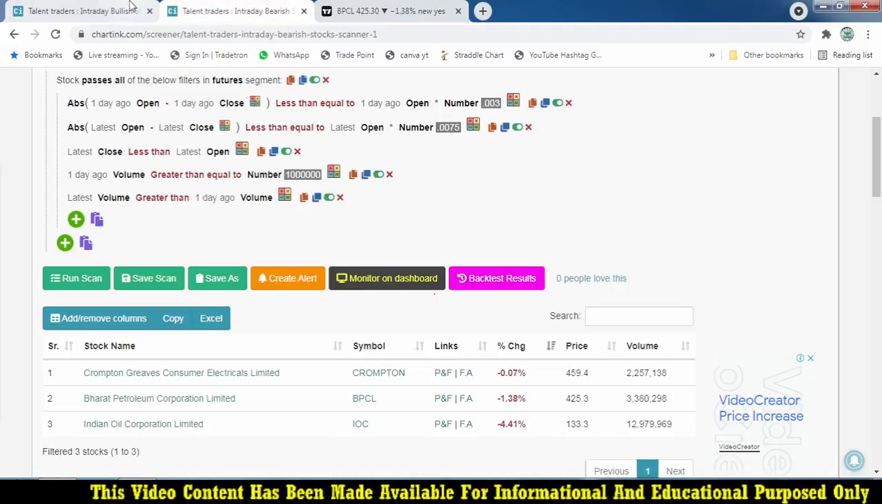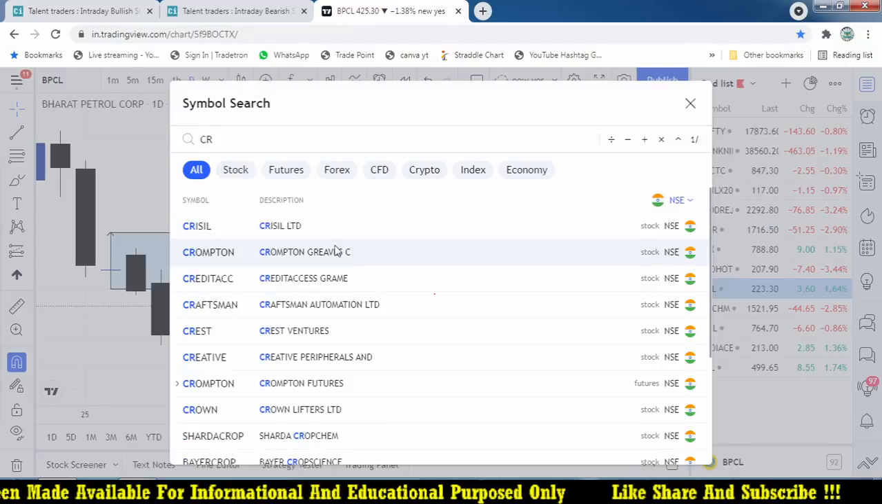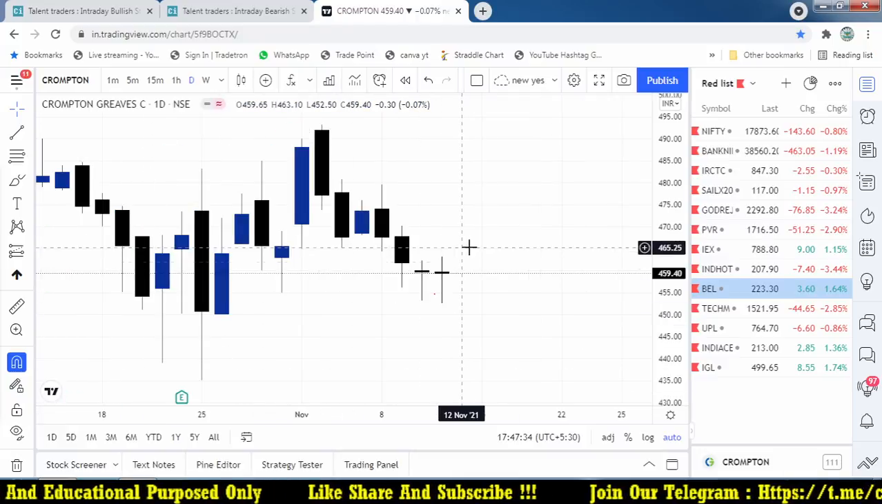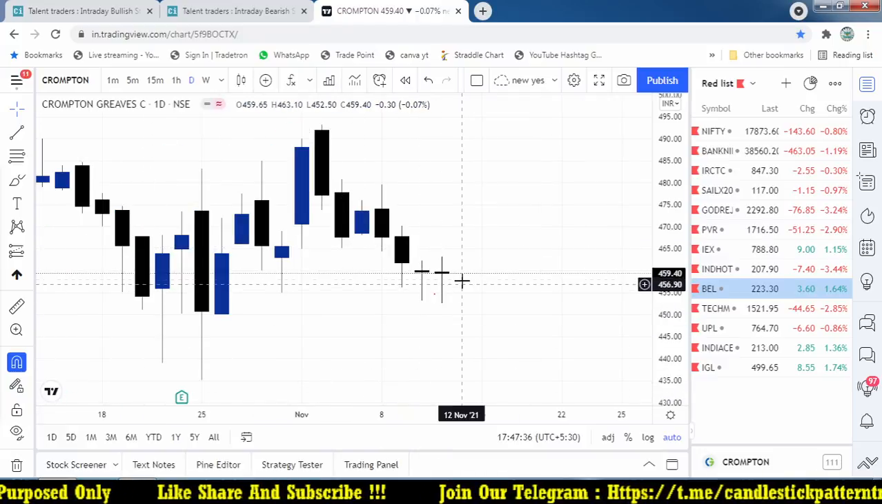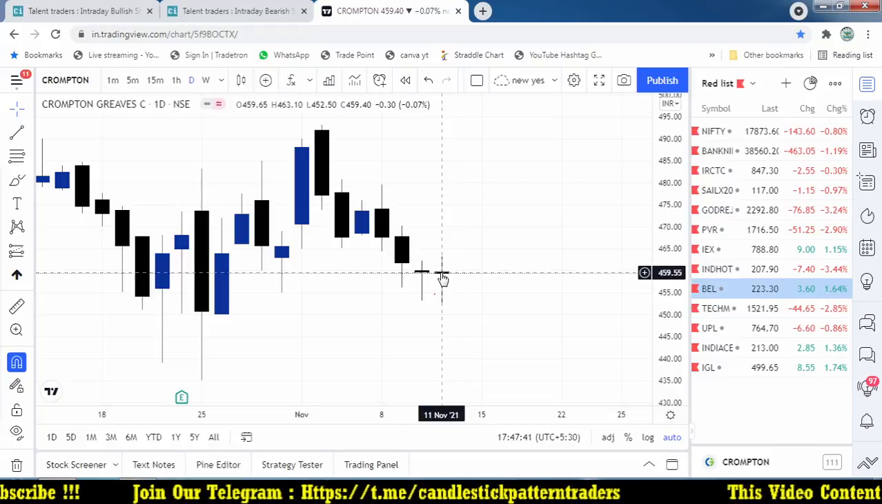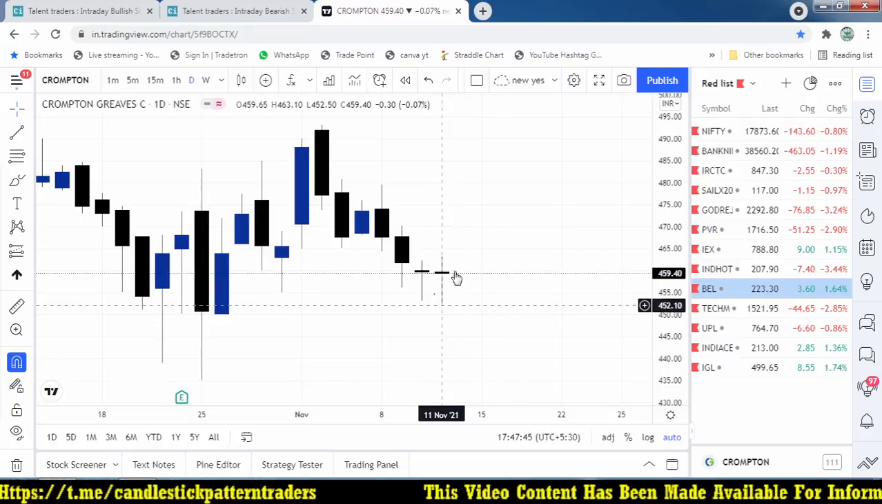And the final one is Crompton Greaves. I think so. Crompton is in the futures, so that is also okay. Here the previous day was a doji, and it is also opening, and after opening it comes down to 452, and it closed at the same level. If you are taking a shot at the opening price, it is the same level.